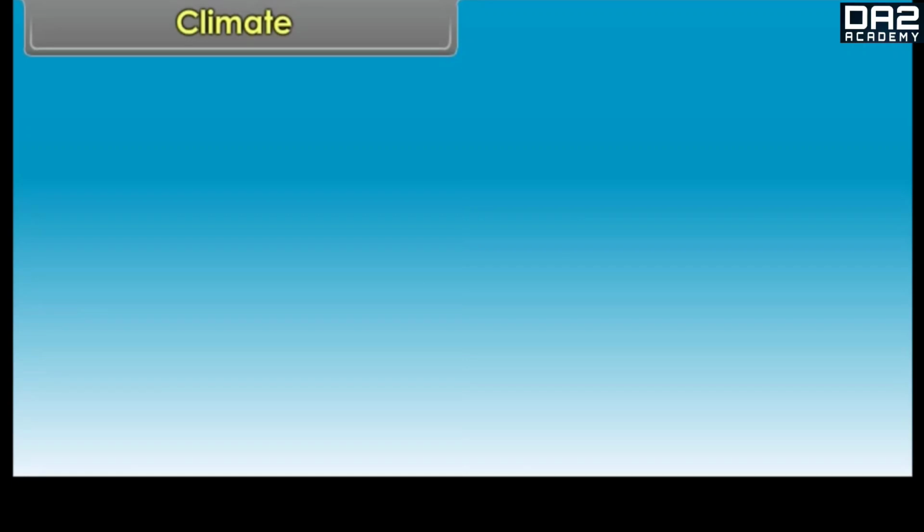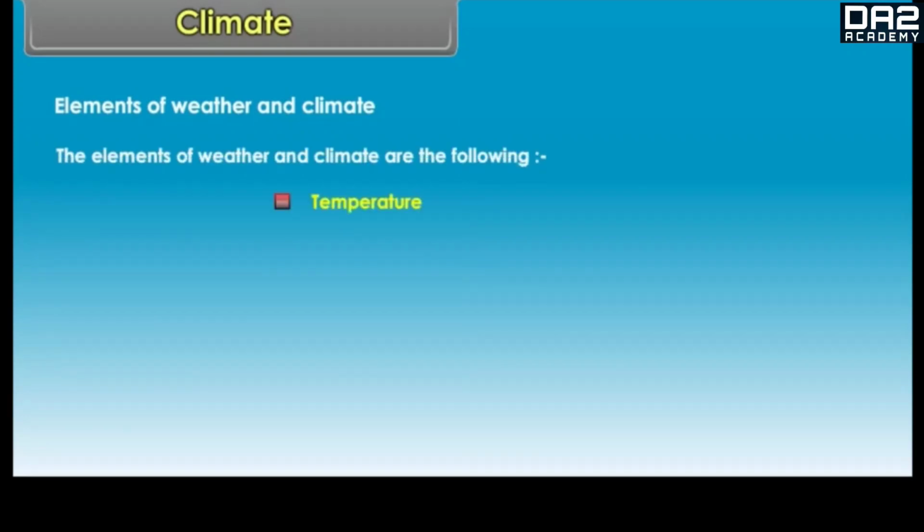Elements of weather and climate. The elements of weather and climate are the following: temperature, pressure, wind direction and humidity.